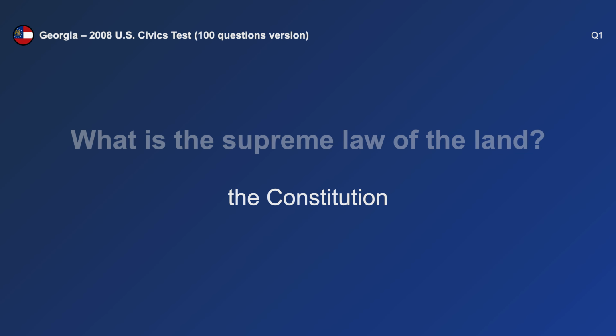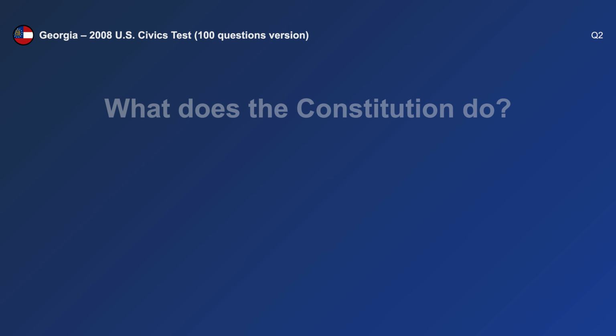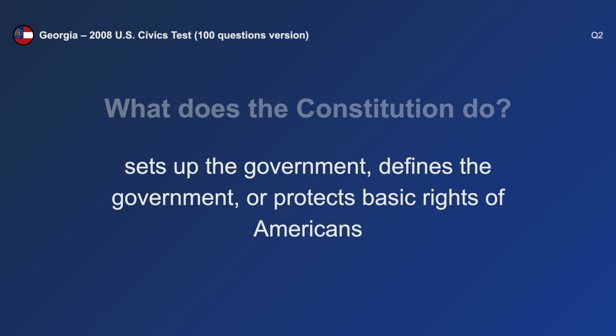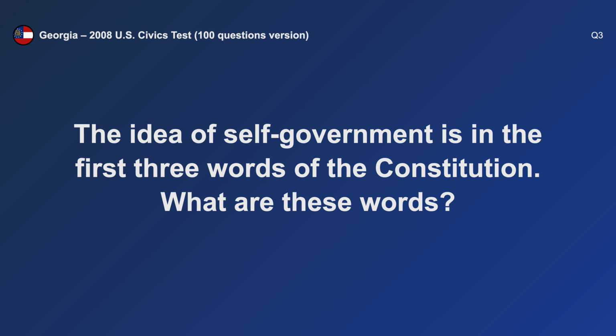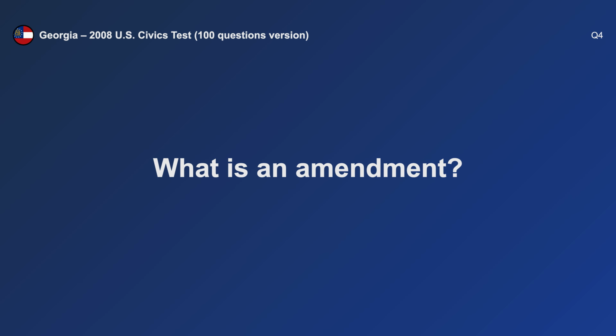What is the supreme law of the land? The Constitution. What does the Constitution do? Sets up the government. The idea of self-government is in the first 3 words of the Constitution. What are these words? We the people. What is an amendment?